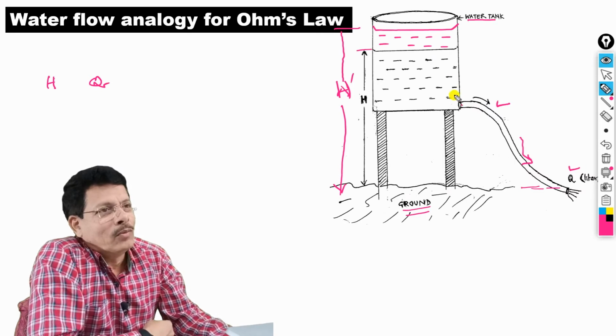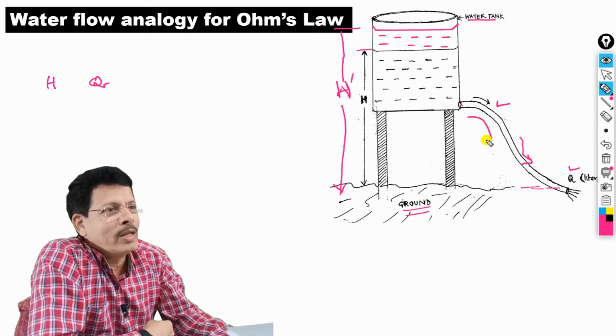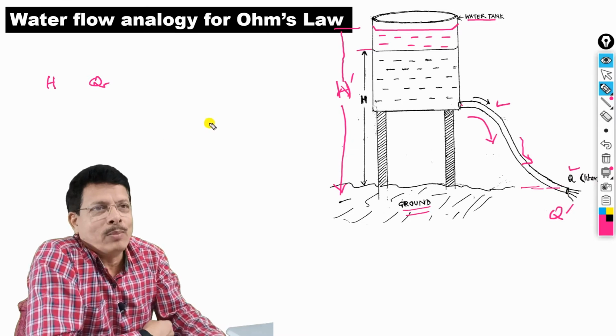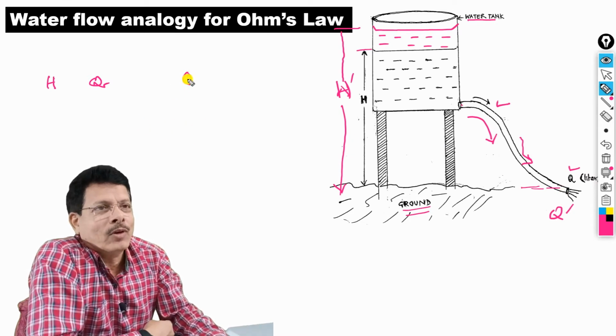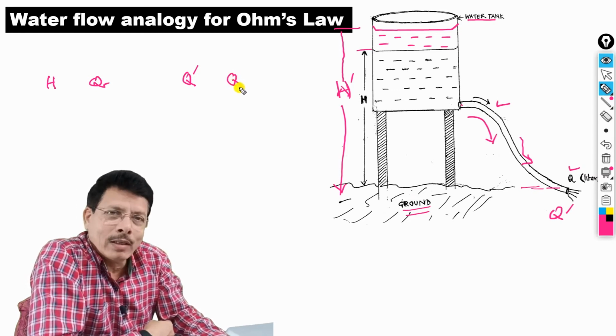Now imagine for the same pipe the water level is more, then you can predict what the discharge could be. Let us call that discharge Q dash. Now compare this. Is this Q dash greater than the earlier one, or less than or equal to it?